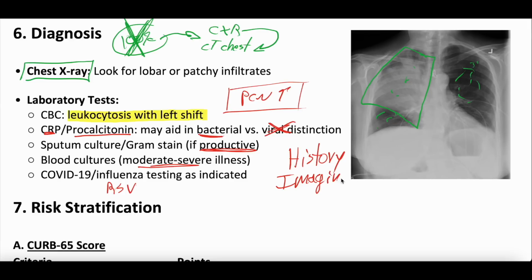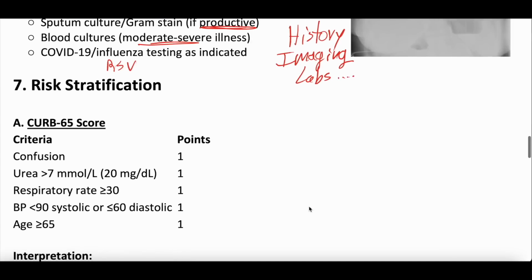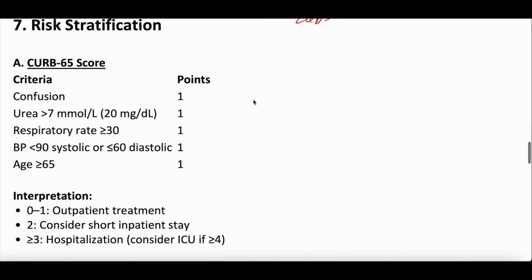And labs really aren't often that helpful, but you should still do them. Okay? Risk stratification. So if someone has pneumonia, there are some tools that we can use to help us understand if they're high risk to get super sick or if they maybe are okay to go home. The most mainstream one is this CURB 65 score.